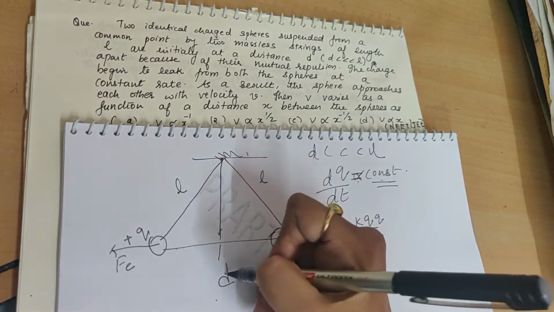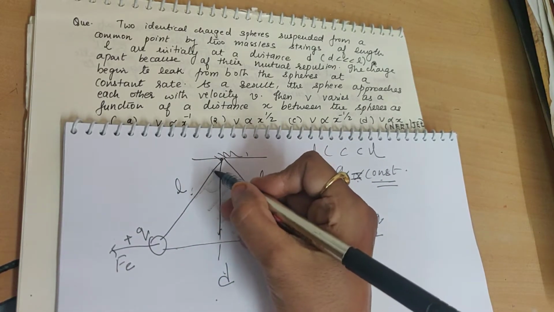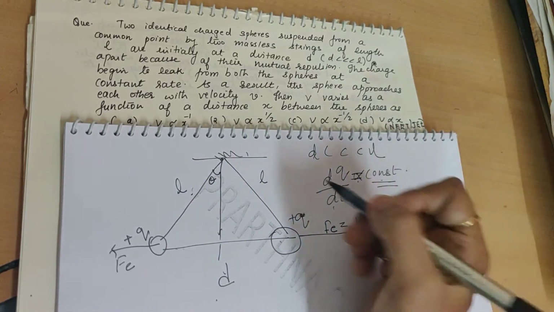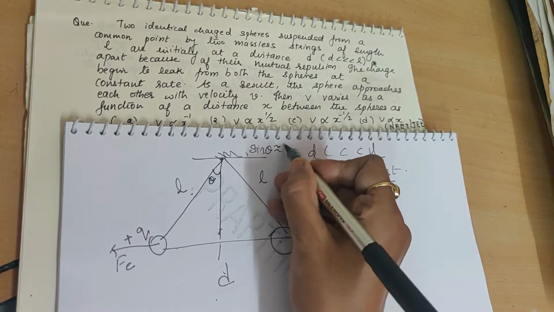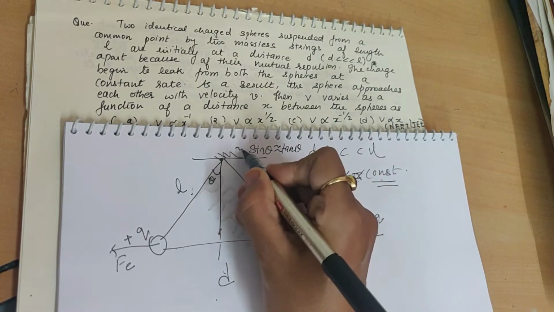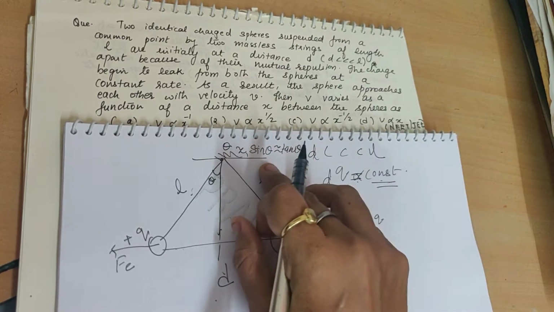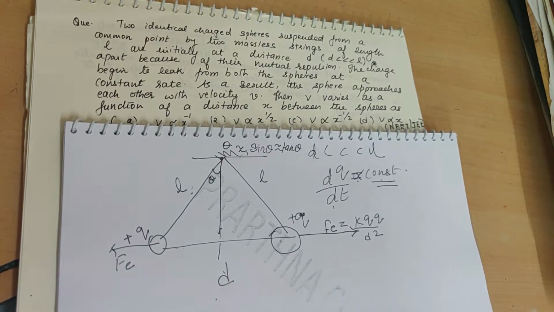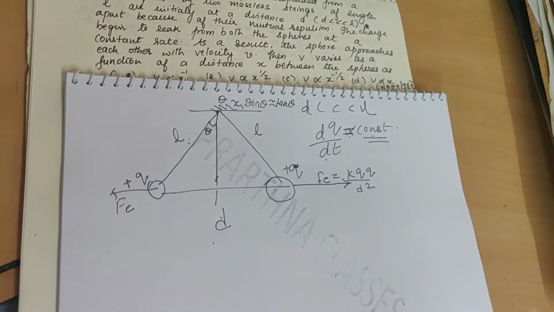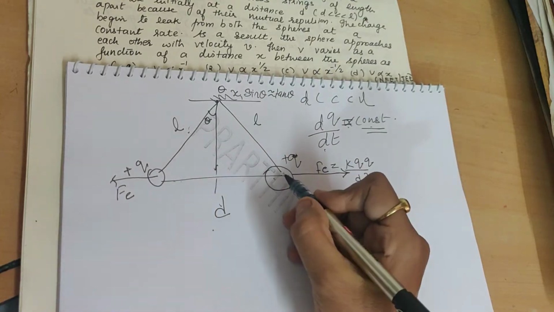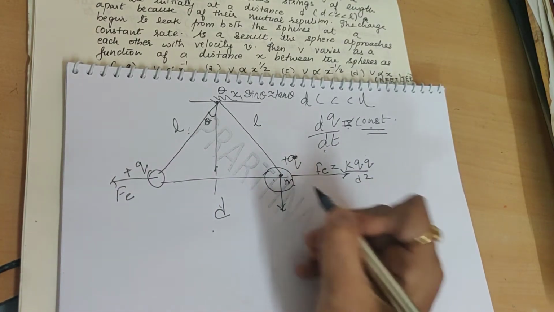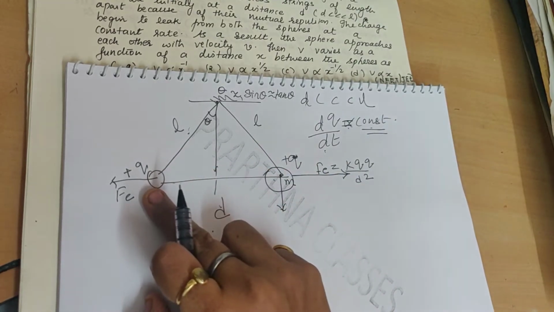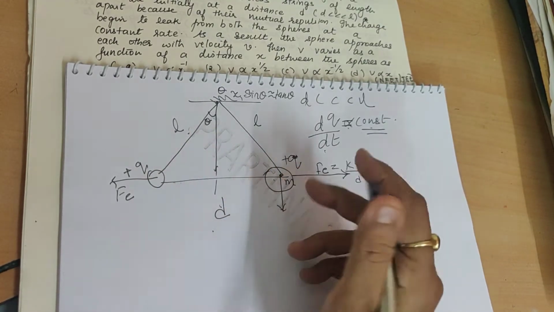Now if d is much less than L, this angle is very small. When this angle is very small, we can write sin theta is nearly equal to tan theta, which is nearly equal to theta. We have done this in geometry also. Now our question is: in an equilibrium condition, what is the criterion? Suppose this is the mass of the sphere, and the same applies on this side also.